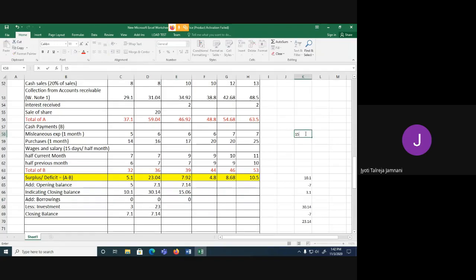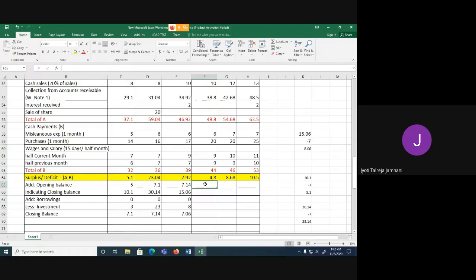15.06. From this, I have to keep 7. So 15.06 minus 7, I'll get 8.06. I cannot invest 0.06. I have to invest a whole number, that is 8 lakh, because the investment should be in lakhs. So I'll invest 8 lakh. So 15.06 minus 8, which is my investment. Remaining will be 7.06. Is that clear? Yes, ma'am.